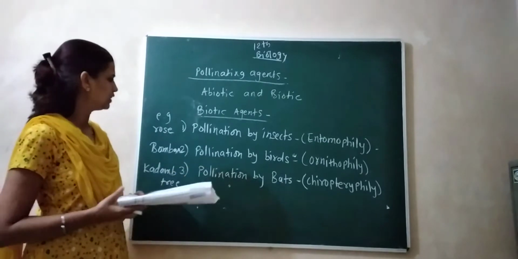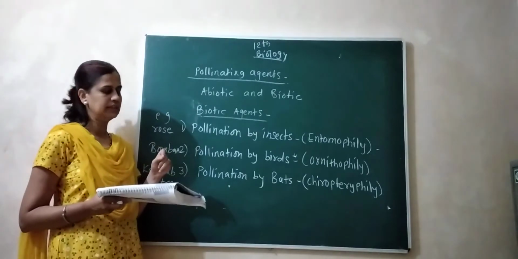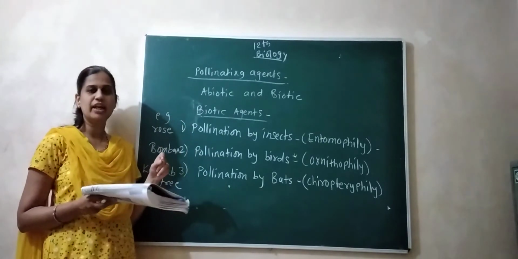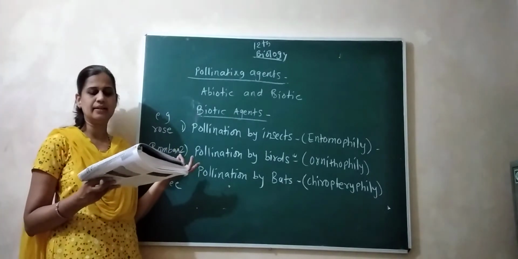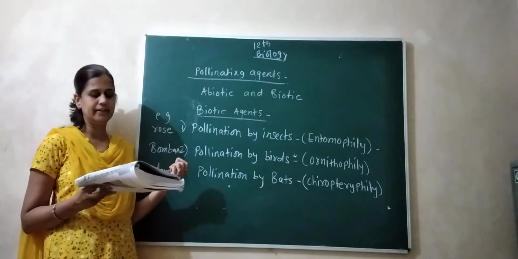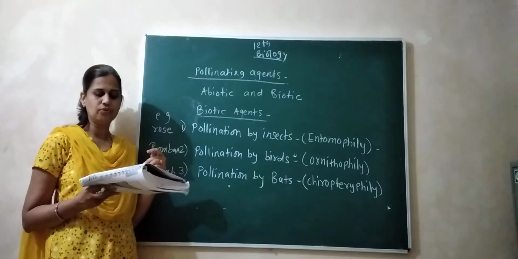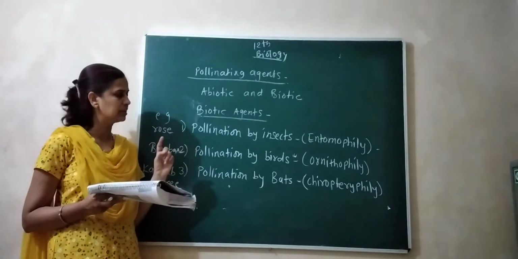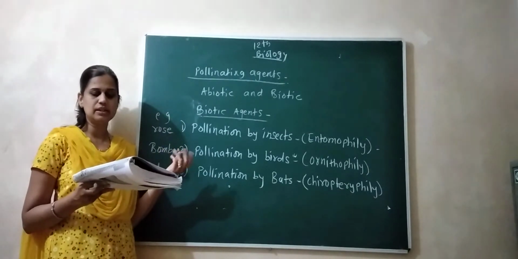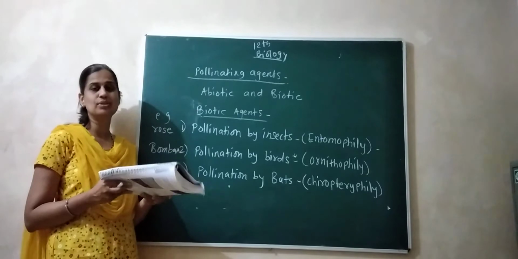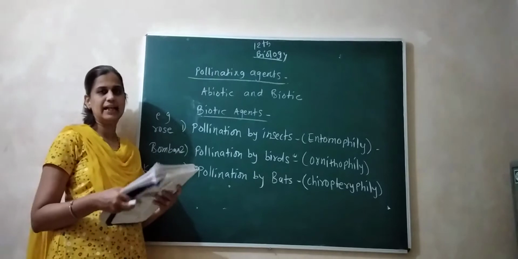What are the exact adaptations of entomophilous plants? They have large, showy, brightly colored flowers, so insects can be attracted towards that flower. These flowers also produce a good smell or sweet odor, and nectar glands are there. Because of that, insects get attracted.